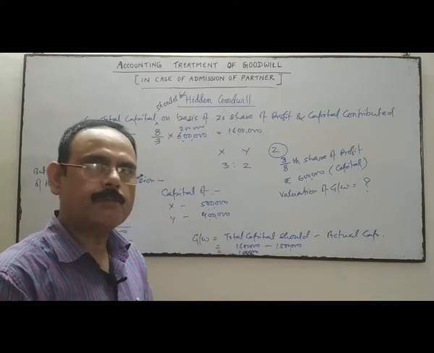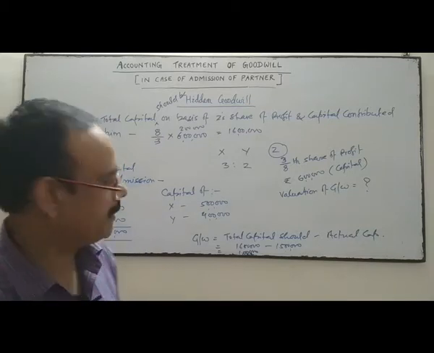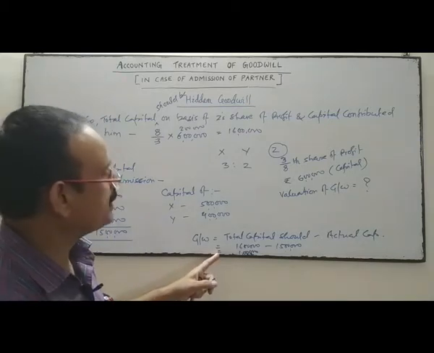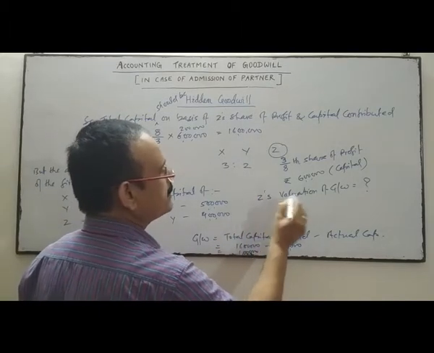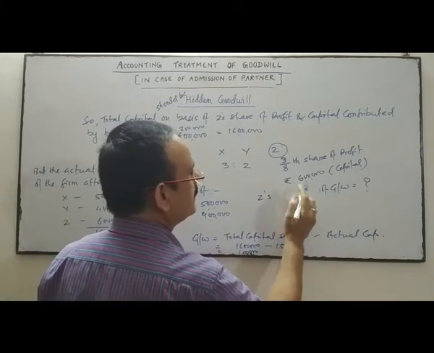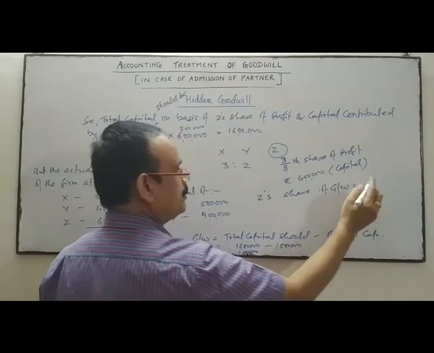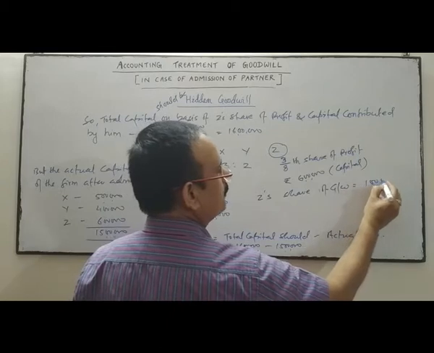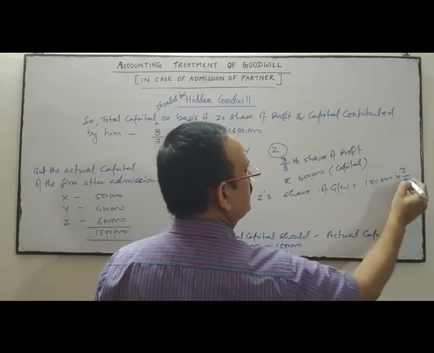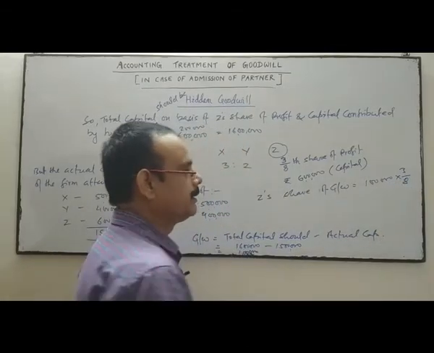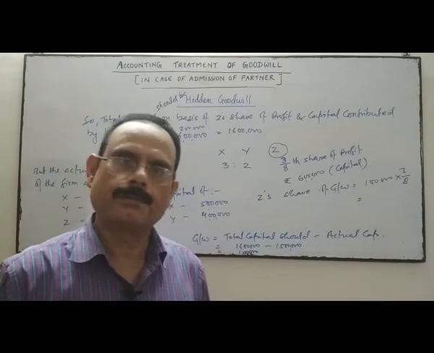That saving of 1 lakh indicates the value of goodwill. So valuation of goodwill is 1 lakh. So Z's share of goodwill is 1 lakh, the total goodwill, into Z's share, 3 by 8.